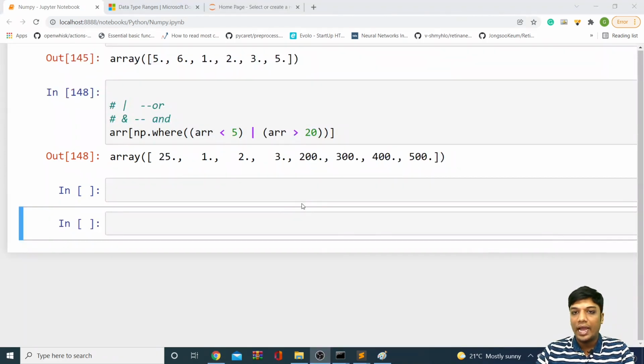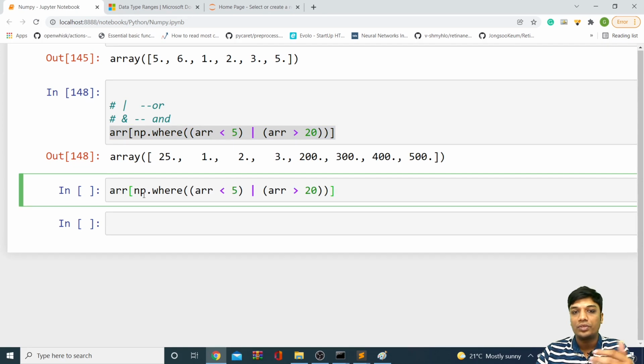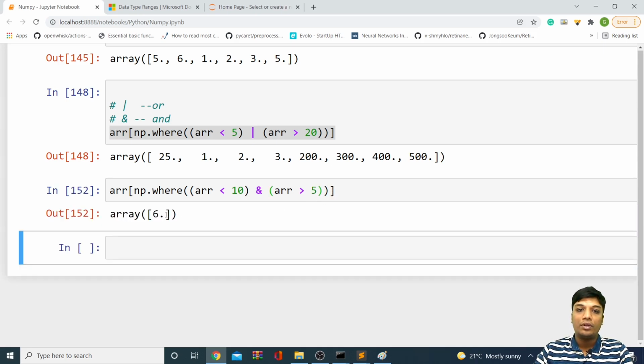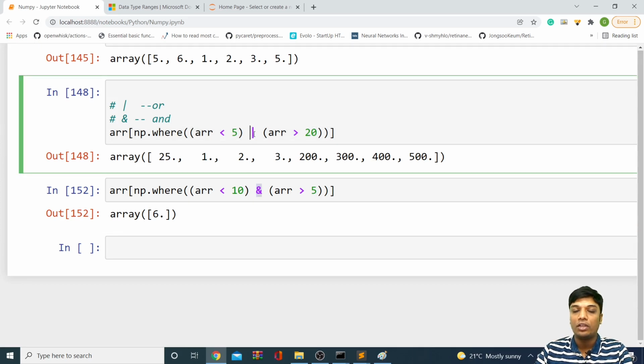So let's see how to work with the AND operator. For example, if I want the numbers which are less than 10 and more than 5, I can say it like this: the array numbers which are more than 5 and less than 10. So you can see we have one element which is more than 5 and less than 10, and here we are using the AND operator. AND operator means both conditions are satisfied. OR operator means any of the conditions is satisfied. So depending upon your requirement, you can use AND or OR.